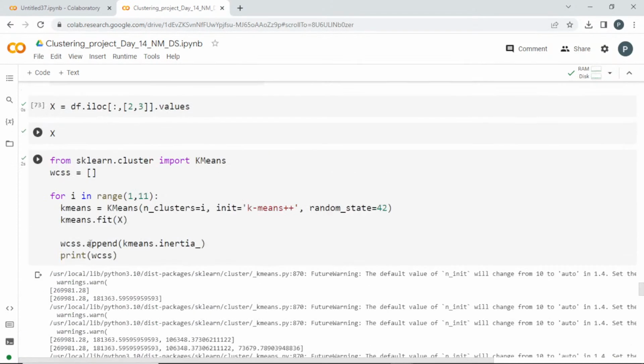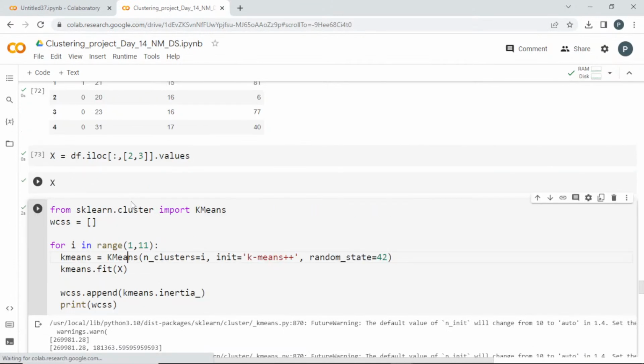How is it done? Every time the k value gets changed by 1, passing the k value here, the WCSS value can be obtained from this object's .inertia_ where you have fitted your data. Then it is appended to this list WCSS. Now I have the WCSS value for 10.